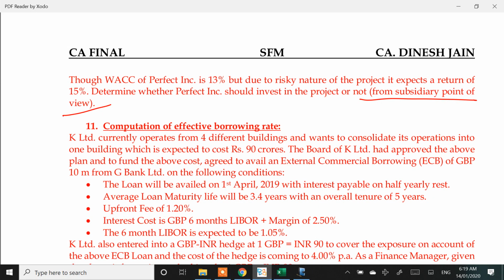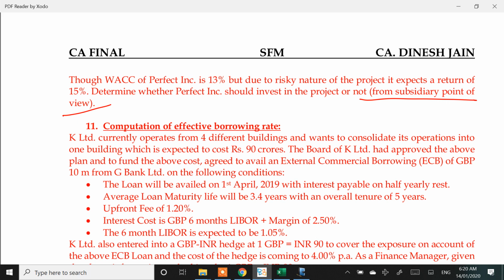I'll then convert into dollars, and when I'm converting into dollars, I also need to take care of the repatriation clause, because from a parent point of view, if the subsidiary earns 100 crores in year 1 but I don't get that 100 crores, then my cash flow is not 100 crores. From a parent point of view, we'll have to think what is their outflow, what is their inflow. Parent's outflow will be the initial investment which they make in India. Parent's inflow is whatever this Indian subsidiary repatriates to the parent, with adjustment for tax in USA. There is some tax which the USA government is also going to charge.